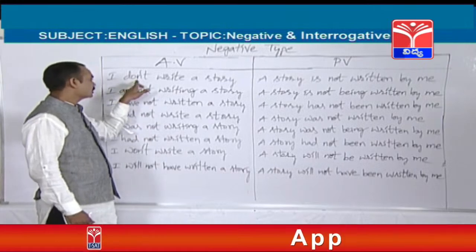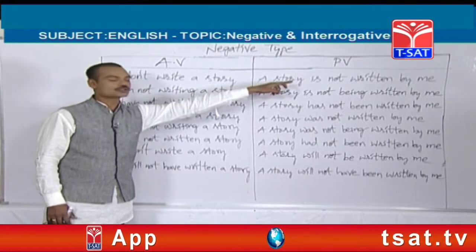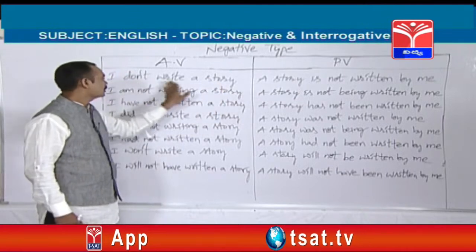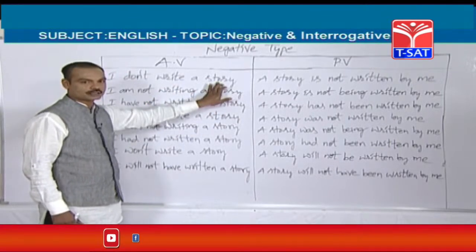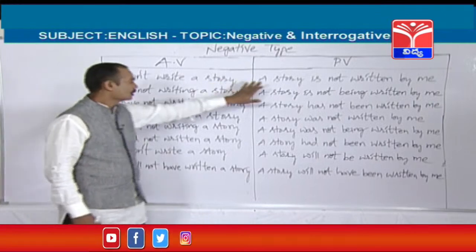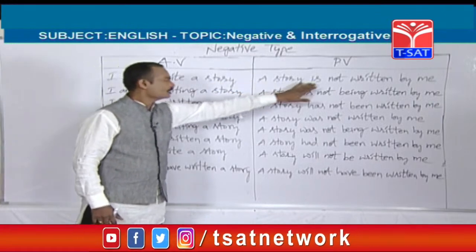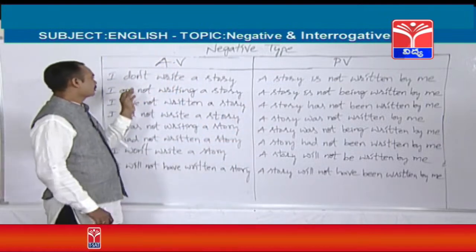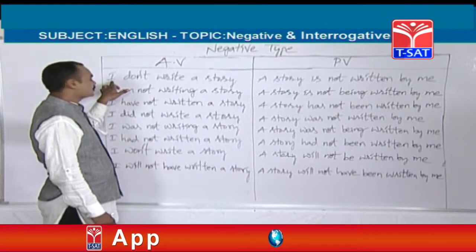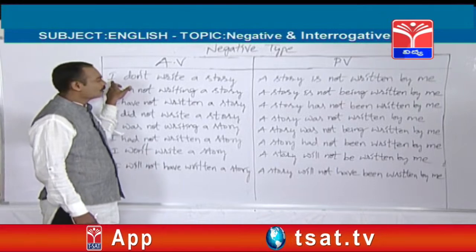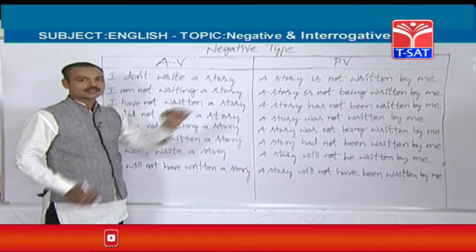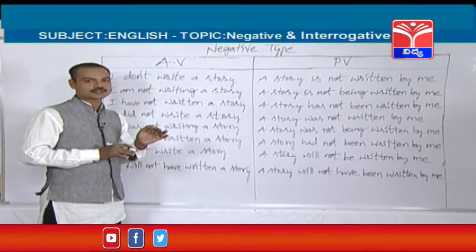So whenever you see this negative form, not should be written after the helping verb. A story, I don't write a story. This is activize. The passive is a story is not written by me. For example, subject is we here. We becomes us. I becomes me. So there will be changes in pronouns.